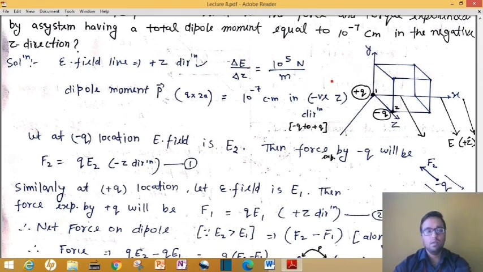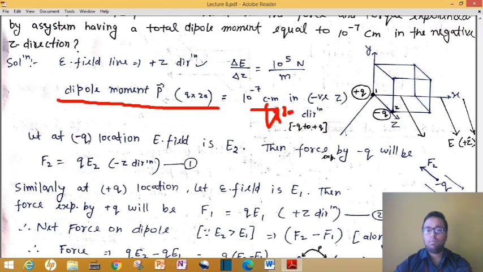Now the next thing given, you have to underline this, that the dipole moment is 10 raised to the power minus 7 Coulomb meter, that is Coulomb meaning Q into meter meaning 2A. So it is the dipole moment in Coulomb meter, and you have to remember its direction is along the negative z direction.